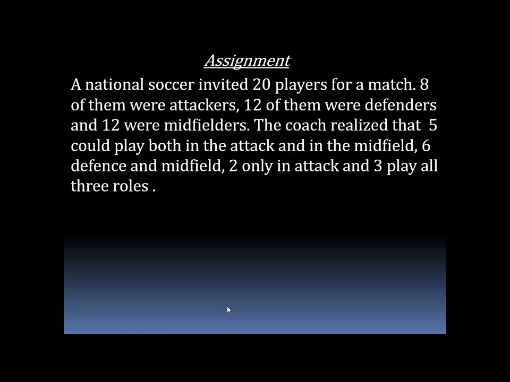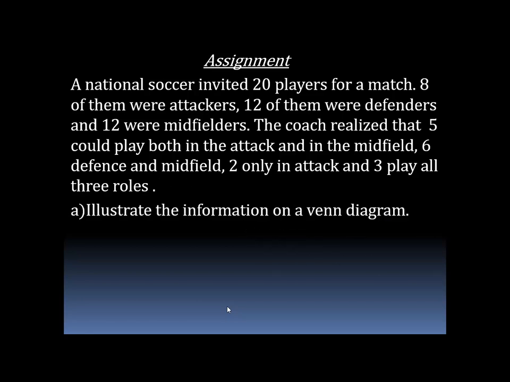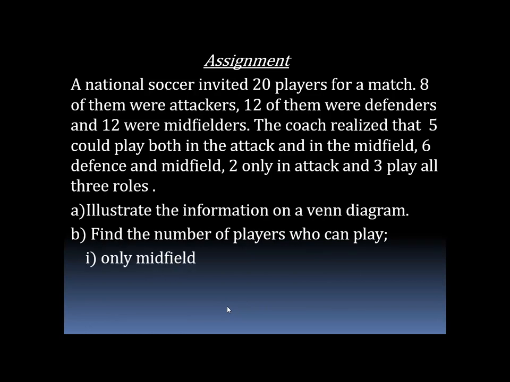The coach realized that 5 could play both in the attack and in the midfield, 6 defense and midfield, 2 only in attack, and 3 play all 3 roles. A. Illustrate the information on a Venn diagram. B. Find the number of players who can play I. Only midfield. II. Exactly 2 roles.